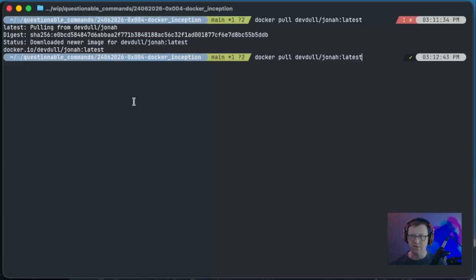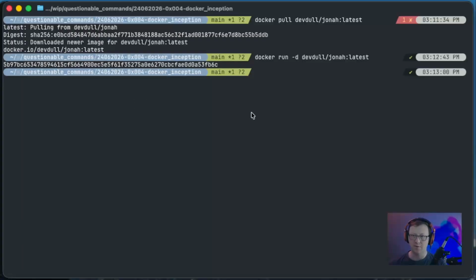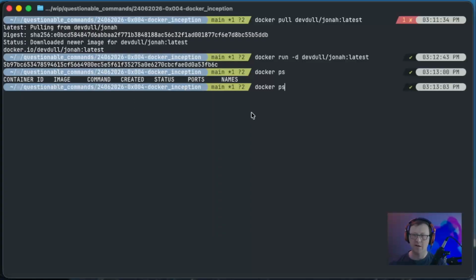I was just using the wrong run command. So let's change this to a / and then latest. There we go. And of course it quit right away because I didn't give it any parameters of what to actually run. So let's do it again, except for now, let's tail -f /dev/null.